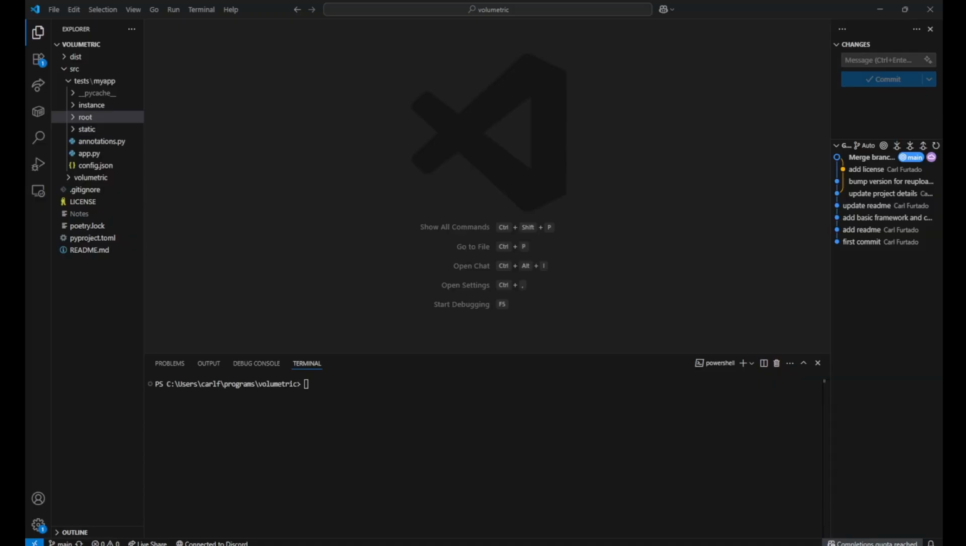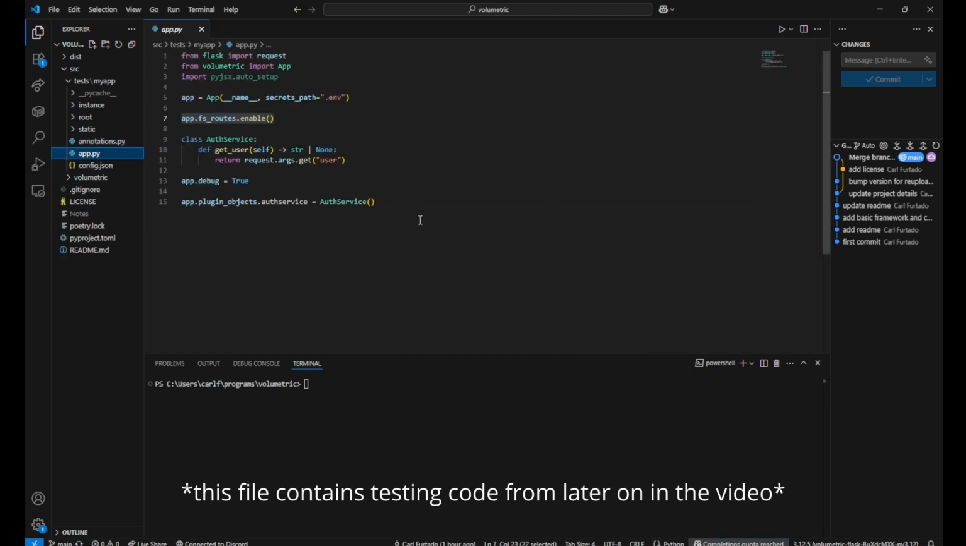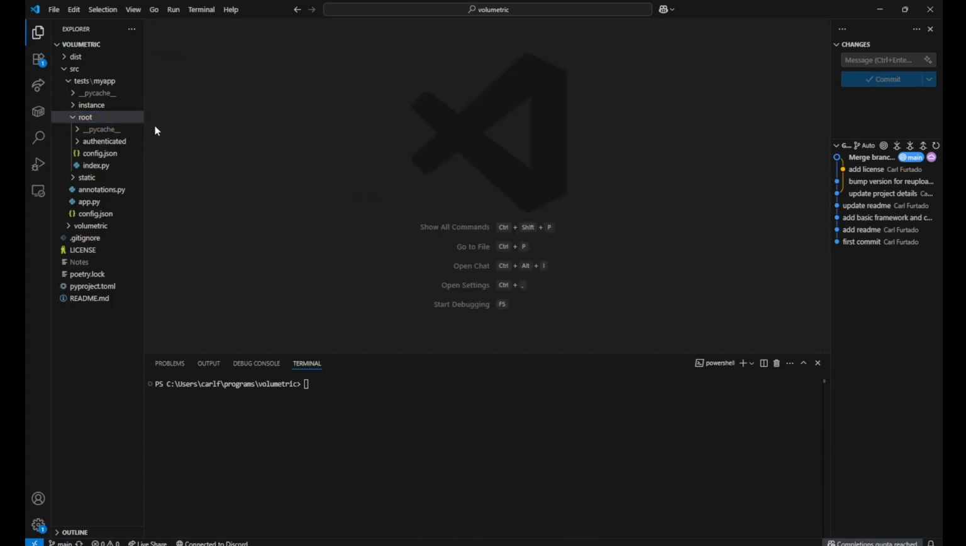The basic structure of a Volumetric project has this app folder, and inside it we have our static folder where we can serve static assets. We have the app.py, which is the main file, and we also have root, which is where our file system routes are. So here we can define routes. For example, this index.py serves slash, and this authenticated folder serves slash authenticated on the server.